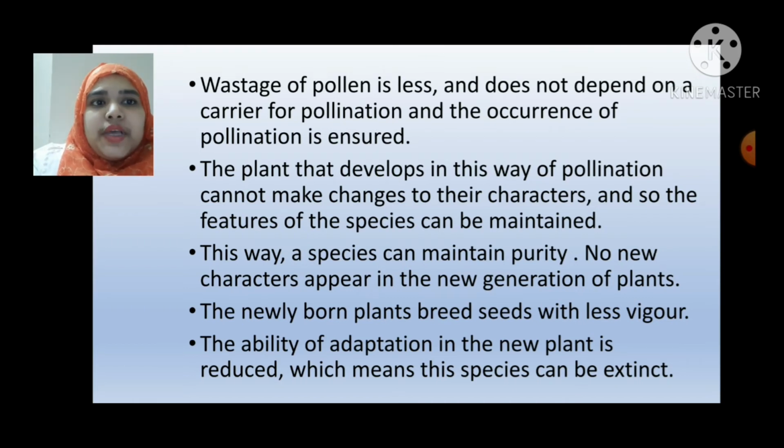This way, a species can maintain purity. No new characters appear in the new generation of plants. The newly born plants breed seeds with less vigor. The ability of adaptation in the new plant is reduced, which means this species can become extinct.